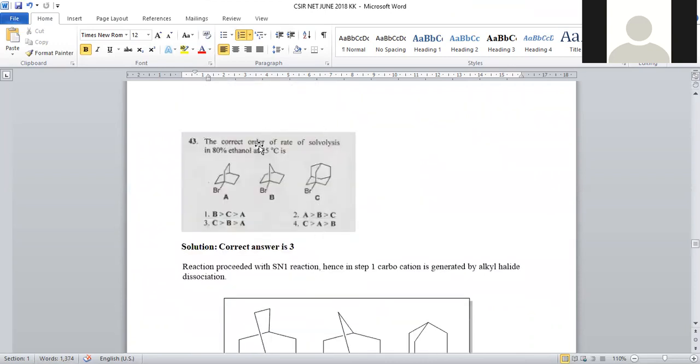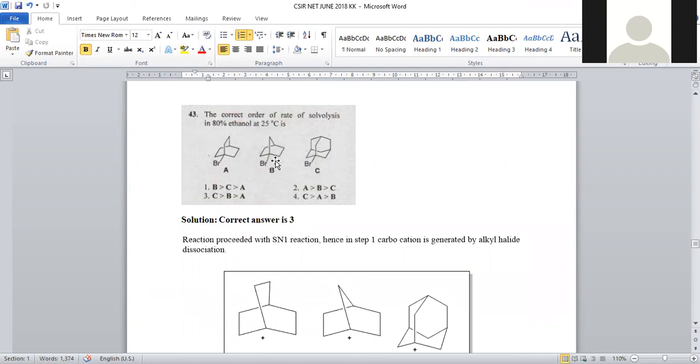And the next question: the correct order of rate of solvolysis in 80% ethanol. Solvolysis in the sense, it is treated with water so that the bromo group is now replaced with hydroxy. Okay. If you observe all the compounds, all are a kind of tertiary alkyl halides.